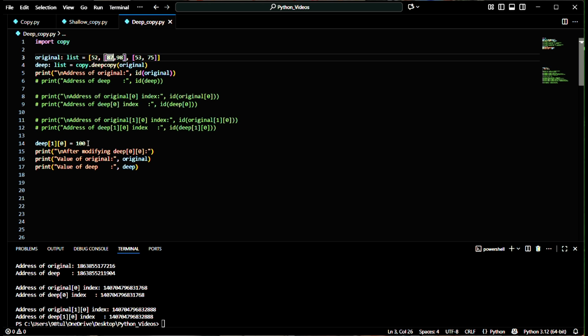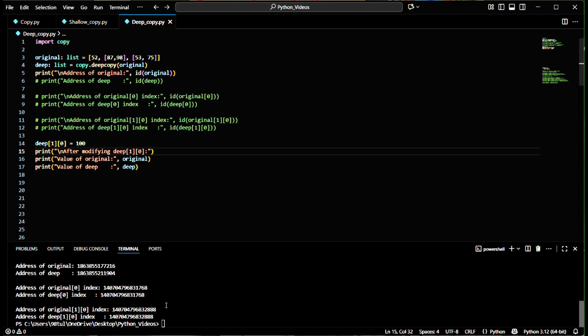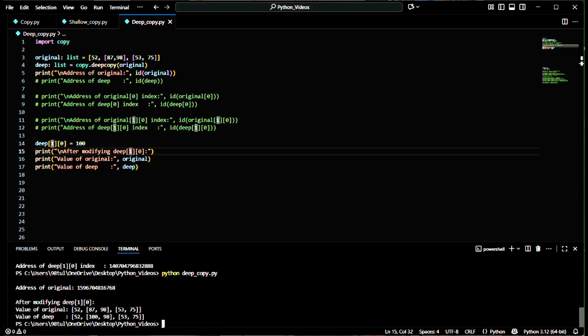So I'm going to change the value 87 to 100. And now we'll check whether it reflects to the original or not. So let's print. Okay, as we have made the change in the deep copy, it is not going to reflect to the original list.